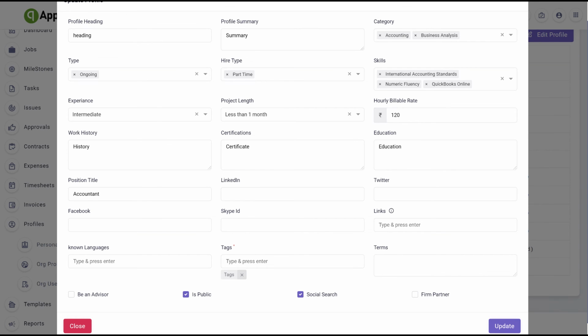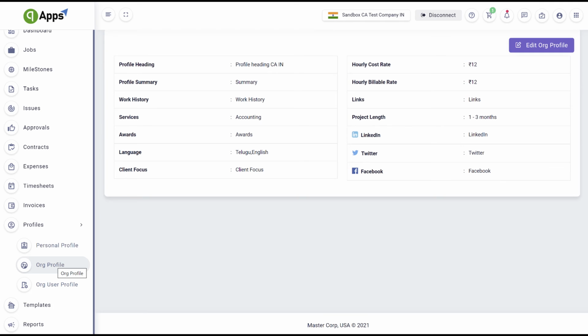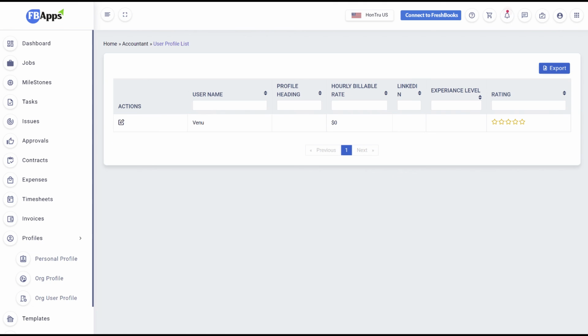Personal profile holds the information regarding profile heading, time zone, summary, work history, certifications, job category, hire type, skills, education, rating, experience, etc. Org profile holds the information regarding organization like profile heading, profile summary, work history, services, awards, client focus, hourly billable rates, attachments, etc. Org user profile holds a list of all accountants' information of an organization.